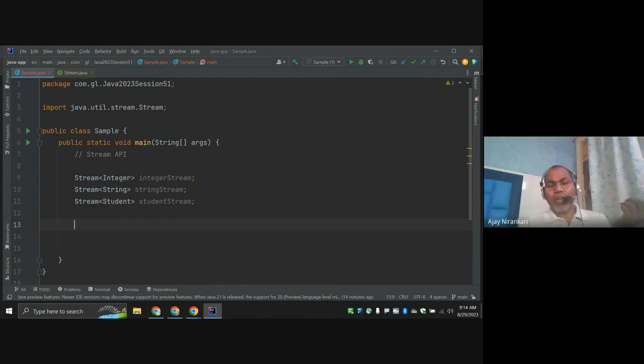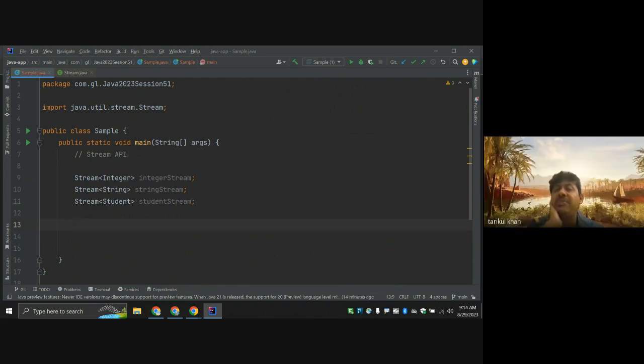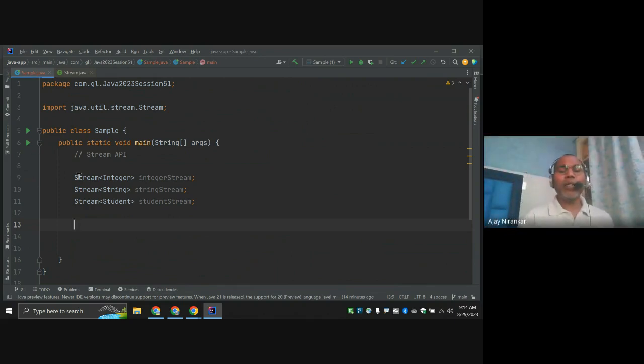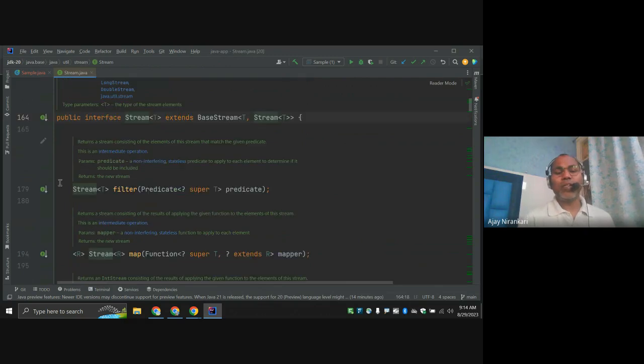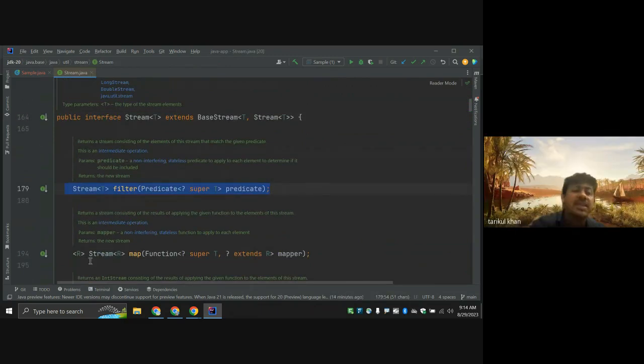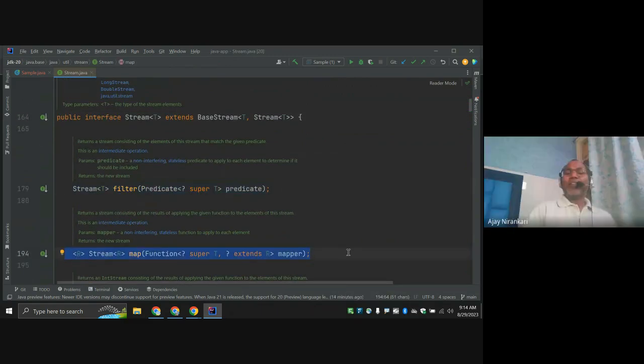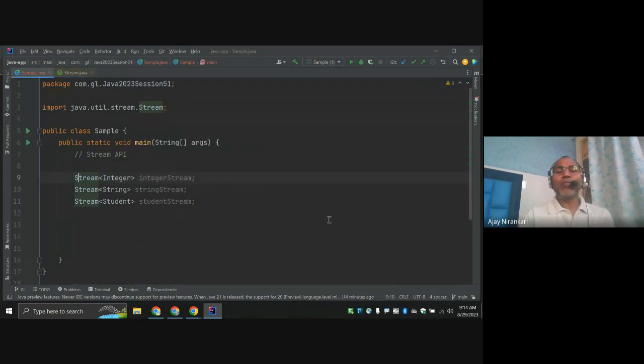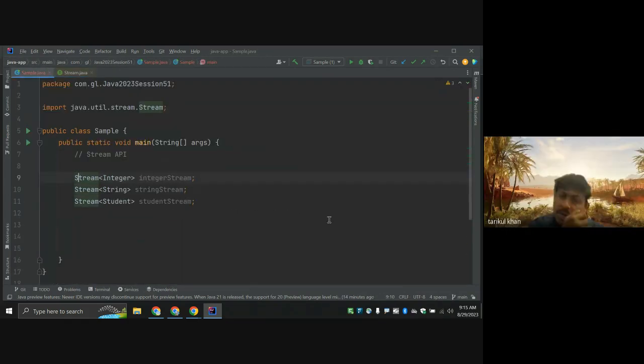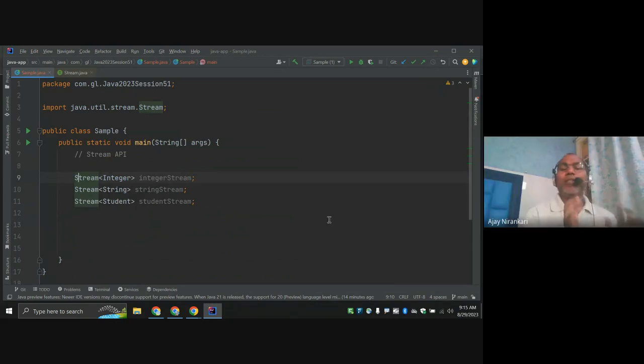This is list.stream, then stream filter, map. These are the methods defined inside this interface. Notice, filter is defined here, so this is the one we have been using. We have already used the filter and map methods multiple times. Now we are going to understand what exactly those are and how they basically work. These are the very basic things.